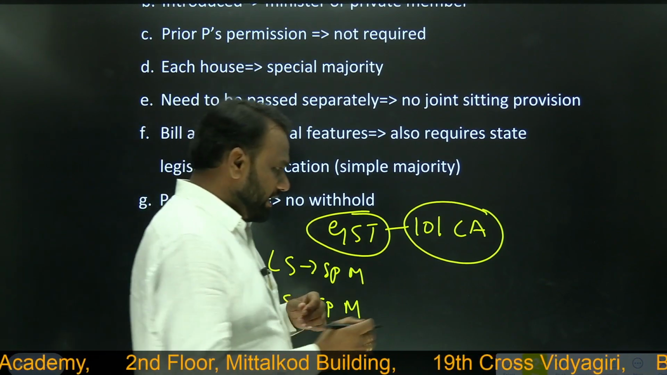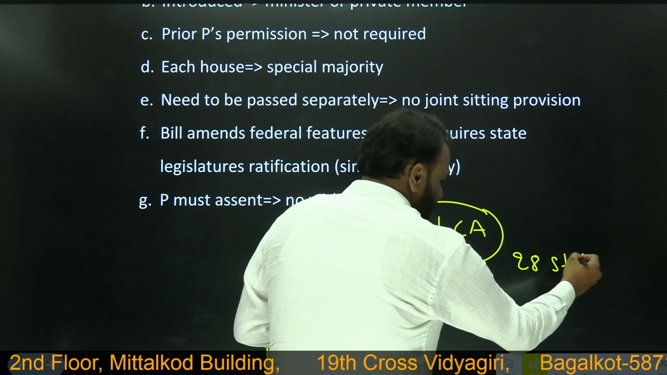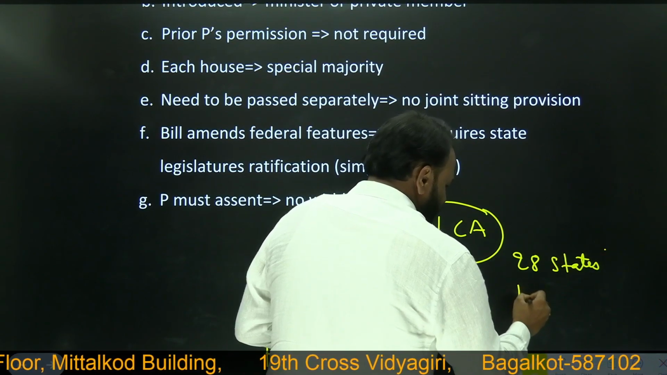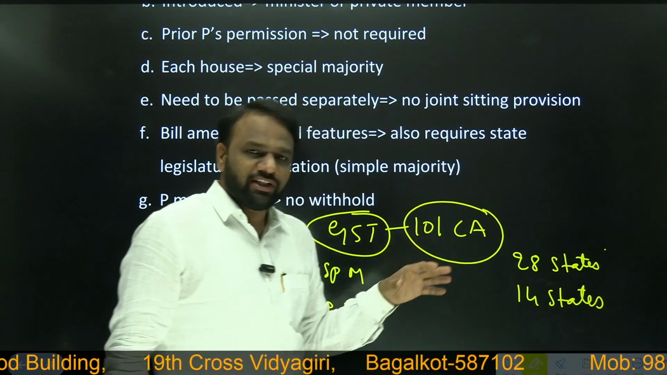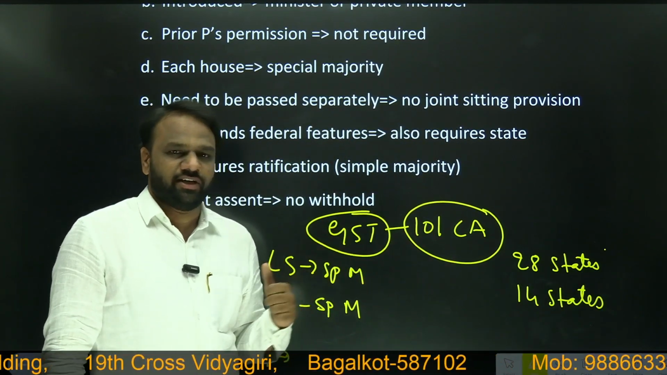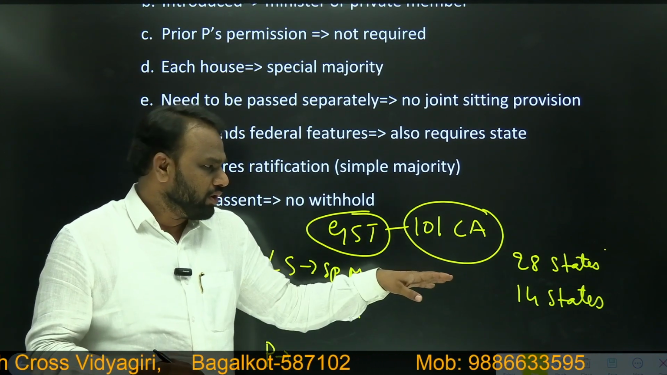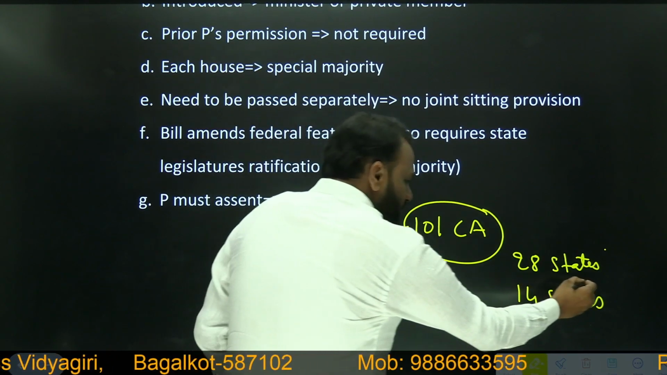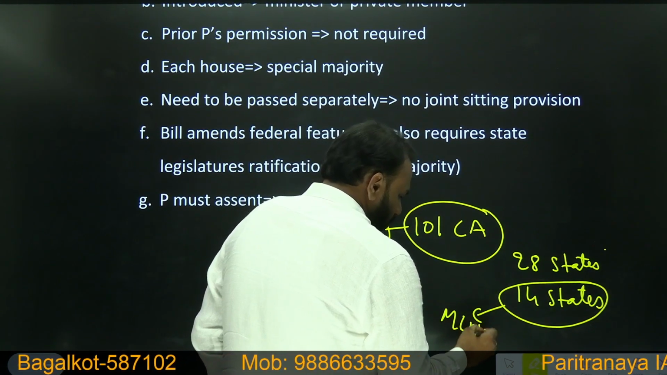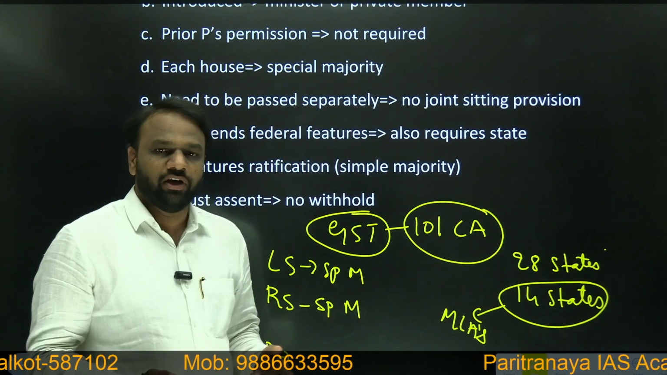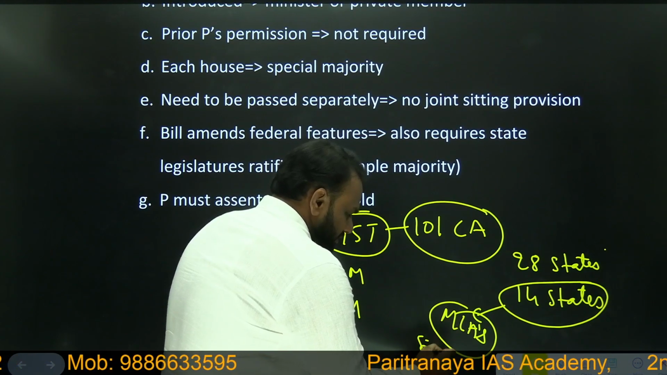In India we have 28 states; half means 14 states. So at least 14 states should say yes to GST, and only then can the constitutional amendment be brought. In these 14 states, the MLAs should vote for it, with what kind of majority? Simple majority.